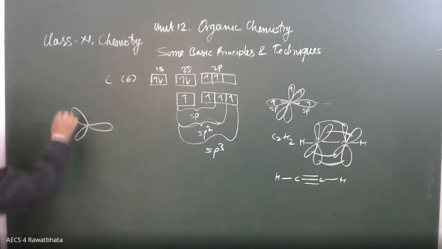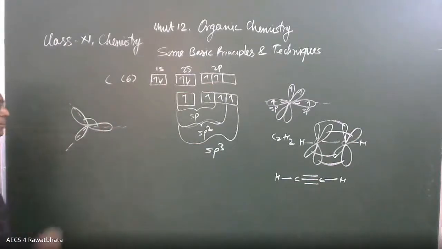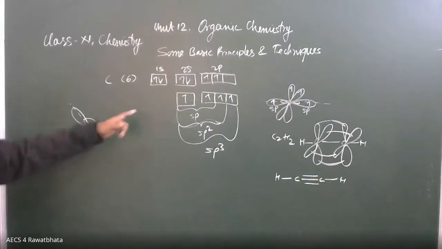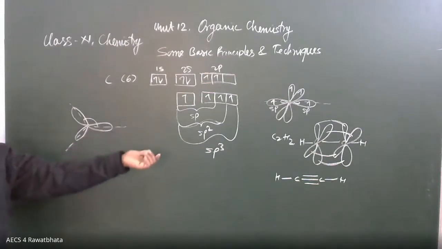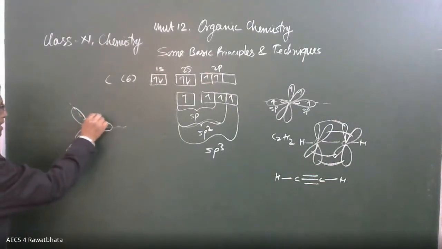They are going to form a 120 degree bond angle. Here this bond angle is 120 degree. In sp there is a 180 degree bond angle, so the molecule is linear because of that. And in this case the bond angle is 120 degree.